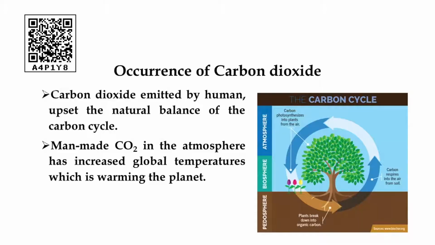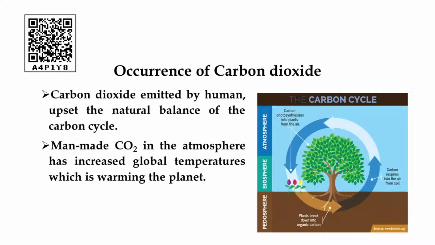Next, we will discuss the importance of carbon dioxide in our atmosphere. It must be regulated by the process of the carbon cycle. The carbon cycle provides energy and supports body growth.